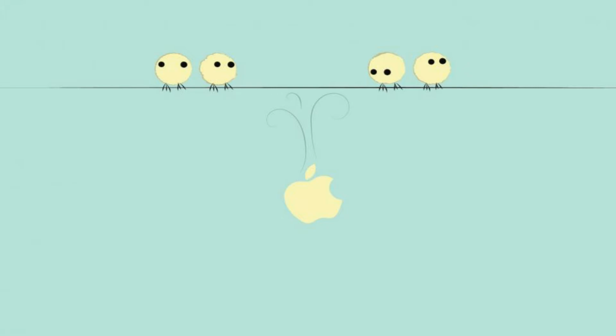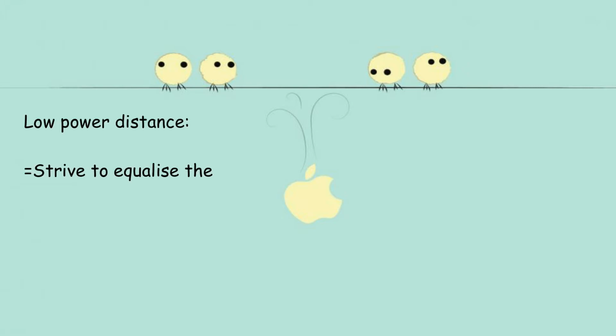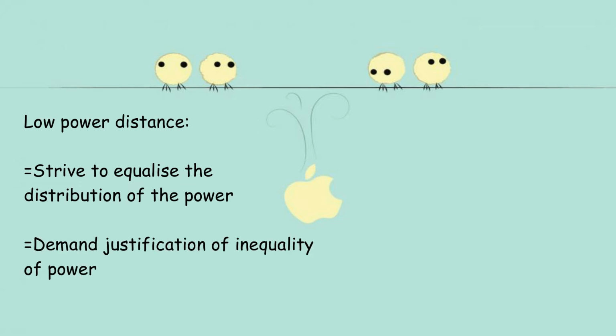So now let us see the differences in the characteristics of low power distance and high power distance. For low power distance, they always strive to equalize the distribution of power. And then they also demand justification of inequality of power. And in a culture of low power distance, they minimize developing rules and customs.